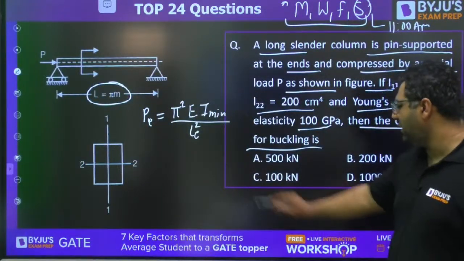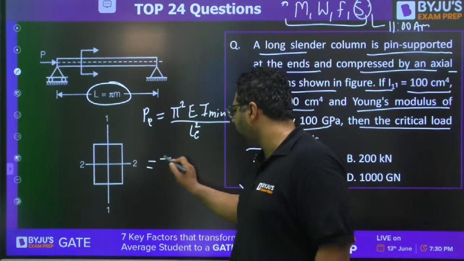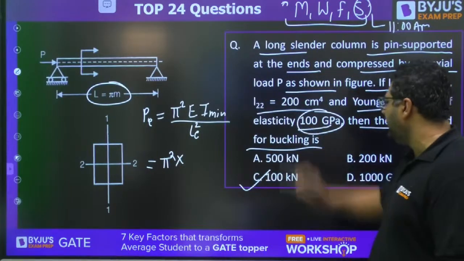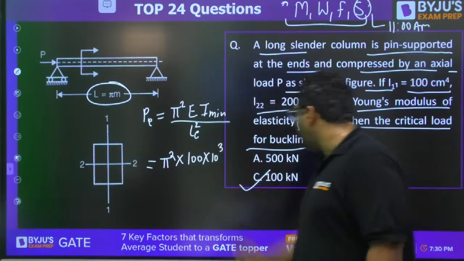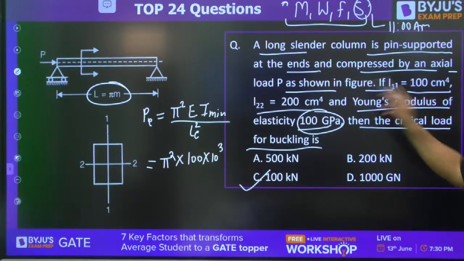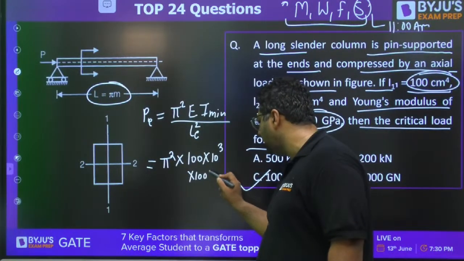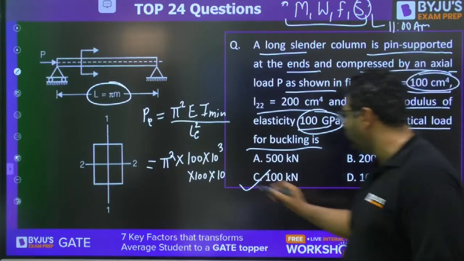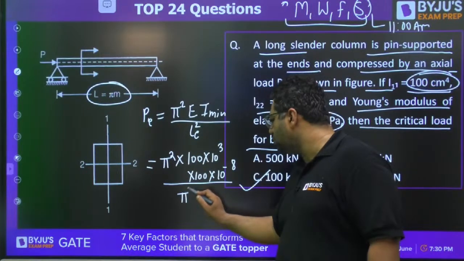So the answer is 100 kilonewton. When you put the values: pi square, E is 100 GPa, that is 100 into 10 to the power 3 MPa, so I write 10 to the power 9 so that it becomes Newton per meter square. Then I minimum, you take 100, and it is in centimeter to the power 4, so 10 to the power minus 2 into 4, minus 8, divided by pi square.